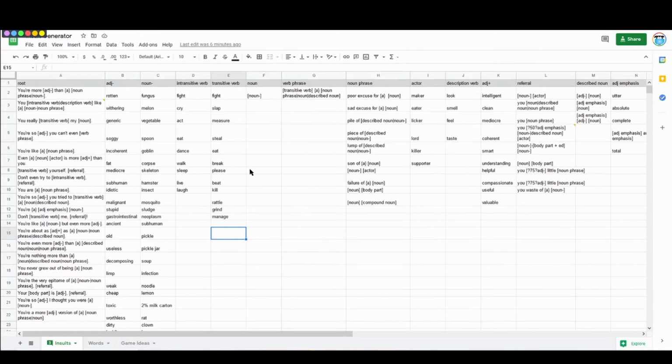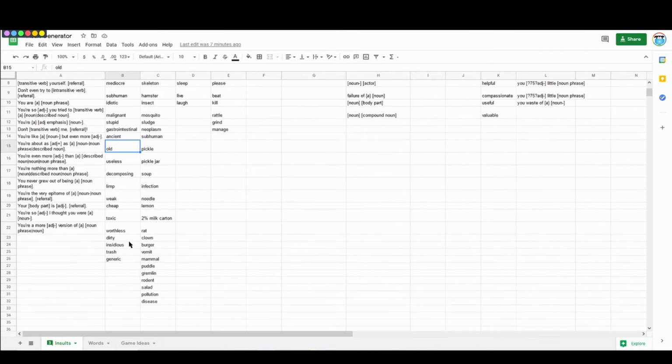Alright, so this right here is the Google Sheet that is being used. And you can see here, let's look at this first item. "You're more," and then this little phrase in brackets, ADJ minus. Now that phrase also happens to be the title of this column, and that's clearly not a coincidence. So, as the reader goes through here, it sees this ADJ minus in brackets, and then it goes and chooses something random from this column.